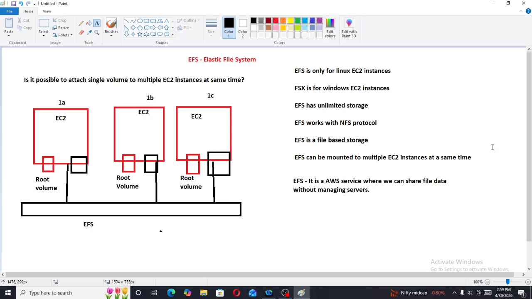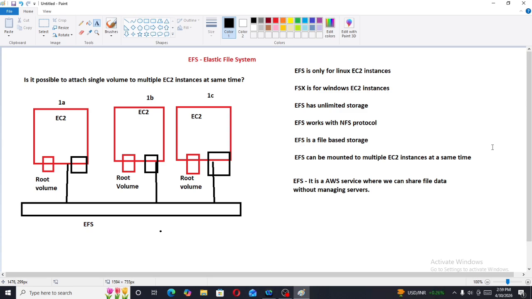In simple words, we cannot share the data using a root volume. So what I did here is create an EFS, Elastic File System, in AWS and attach this EFS to each EC2 instance. Using this, I can share the file data.